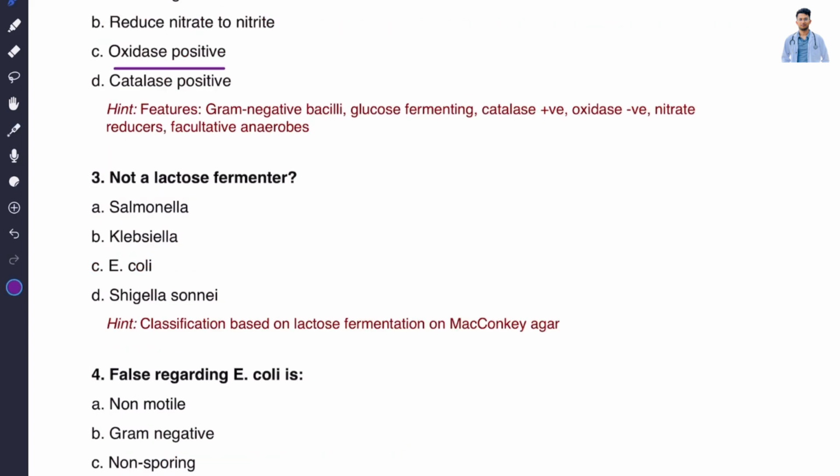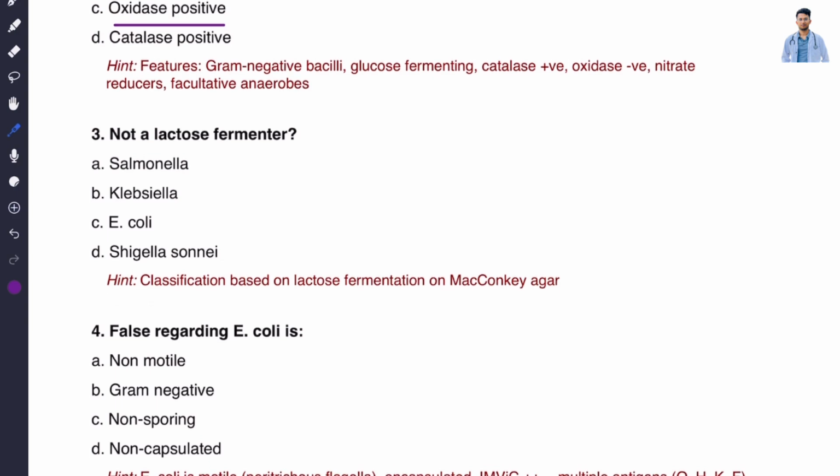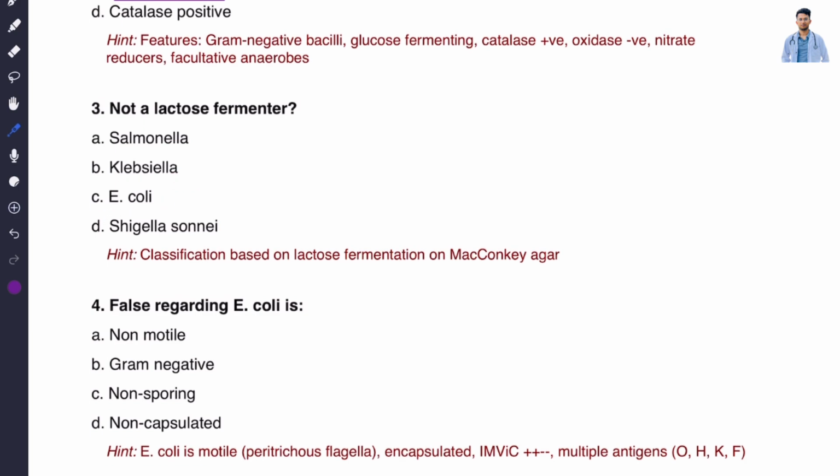Now let's move on to question number 3: not a lactose fermenter. Which among the following is not a lactose fermenter? We have to very carefully analyze what the question says. It says not, meaning we have to find out which is not a lactose fermenter. The options are: A, Salmonella; B, Klebsiella; C, E. coli or Escherichia coli; D, Shigella sonnei. The correct answer is option A, that is Salmonella. Salmonella is not a lactose fermenter.